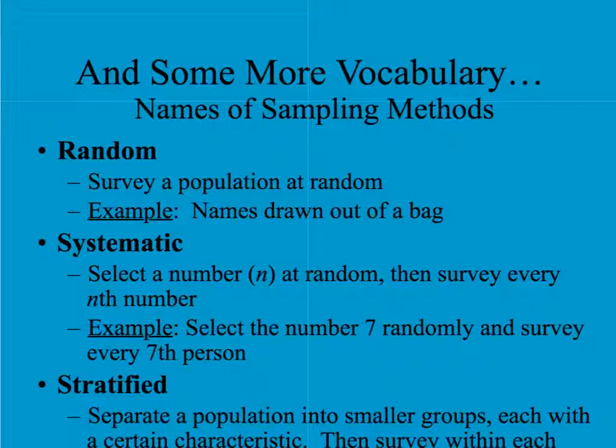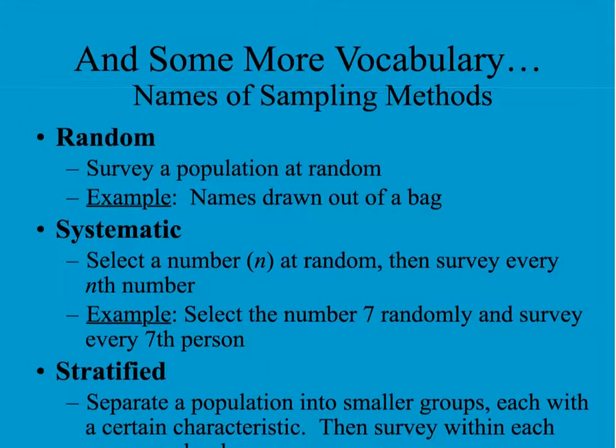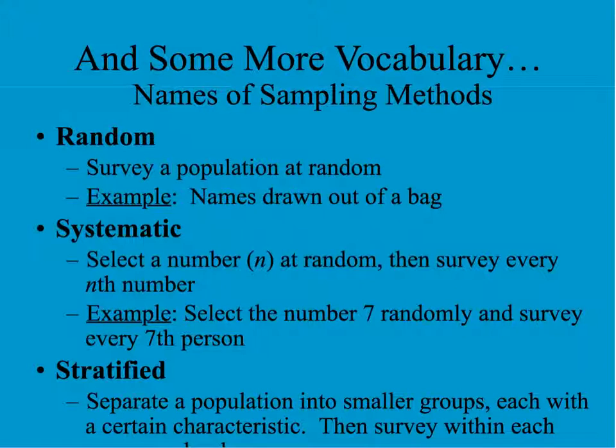Alrighty, continuing on with some more wonderful vocabulary. We've got some different names of sampling methods. Three of them that we're going to focus on are random, systematic, and stratified. So random is just obviously how it sounds, random. You draw names out of a bag would be one example, right? Just randomly picking people and figuring out what their opinion is on the lunch menu item, or randomly picking people that might be in the cafeteria, whatever.